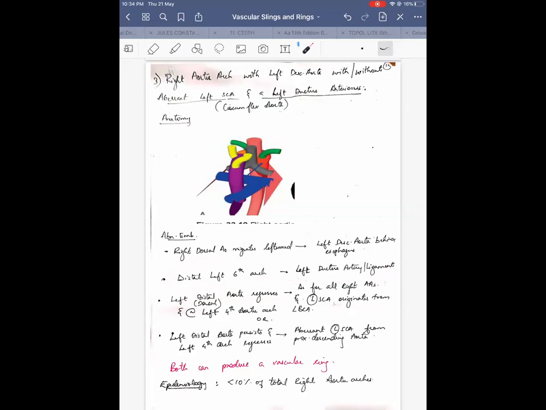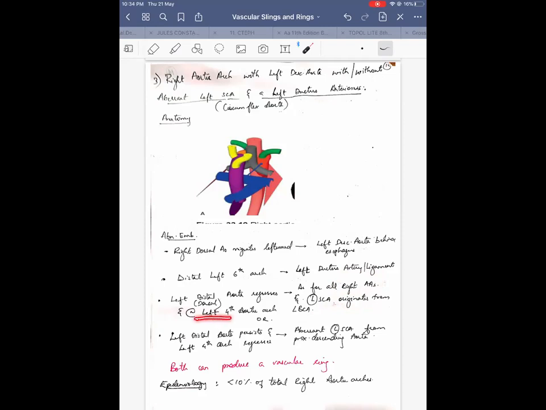There are two conditions that can happen. One is the left dorsal aorta regresses with a normal left fourth arch. See, for the subclavian artery to be connected to the aorta, you need one of them at least. So the left distal aorta regresses and the left fourth aortic arch persists. What this will do is, as for all right aortic arches, the left subclavian artery arises from the left brachiocephalic, or there will be formation of a left brachiocephalic artery.